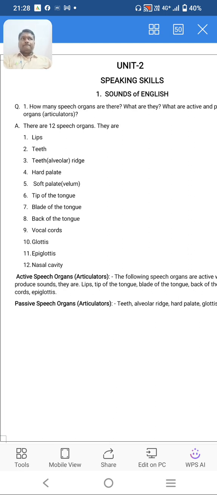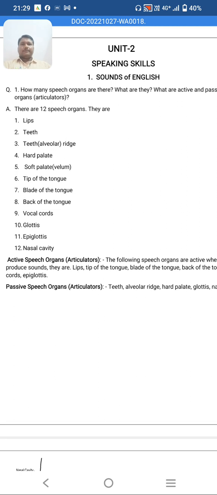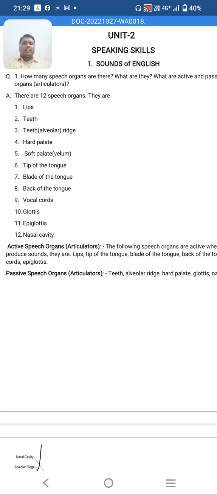So, in degree, first year, first semester, second unit name is speaking skills. In this speaking skills, the name of the first lesson is sounds of English. So, this lesson starts with speech organs. Then the question is how many speech organs are there? What are they? What are active and passive articulators? Articulation means ucharana. So there are 12 speech organs.